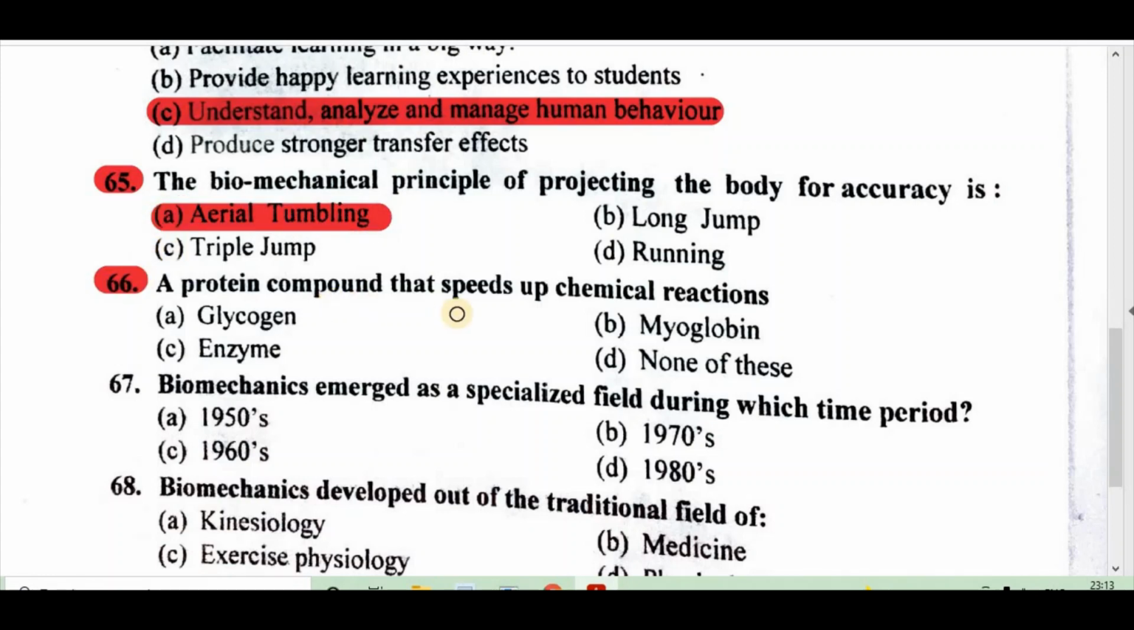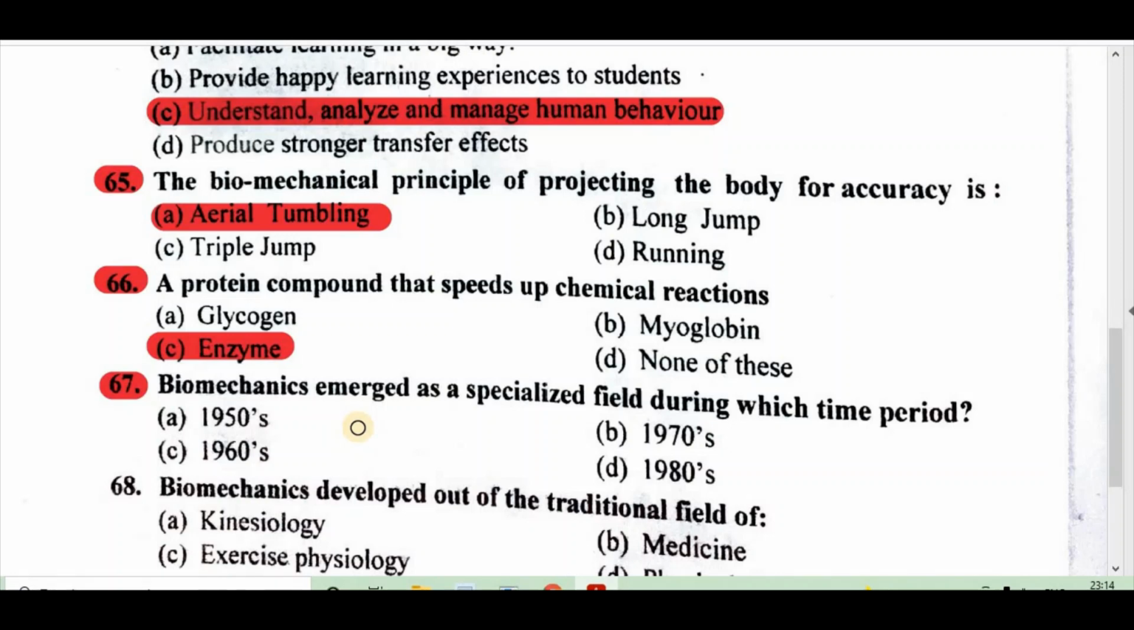66. A protein compound that speeds up chemical reaction, A, glycogen, B, myoglobin, C, enzyme, D, none of these. Right answer is C, enzyme.